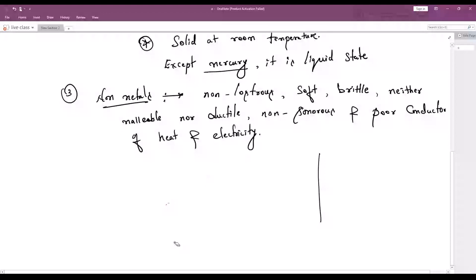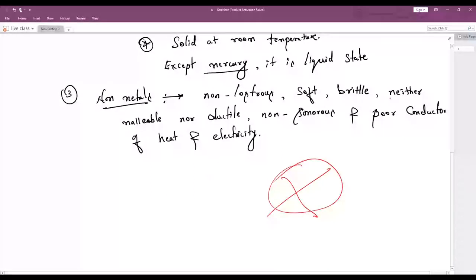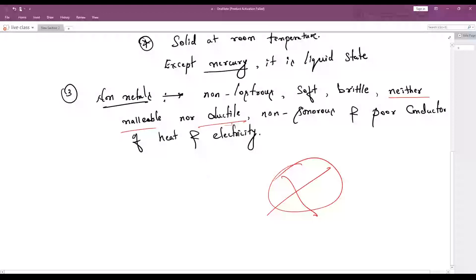Okay, anyway, non-metals are non-lustrous, soft, brittle, and neither malleable nor ductile. It means, as I have already told you, no deformation will take place. Directly it will break, right? So they are neither malleable nor ductile. You cannot draw them into thin sheets or thin wires, and they are non-sonorous.